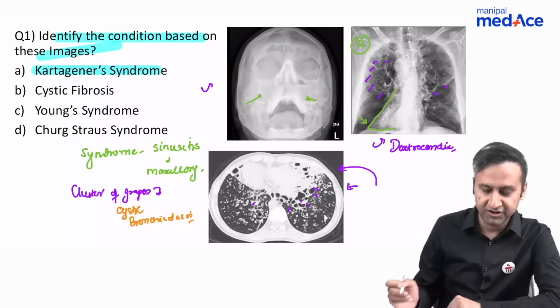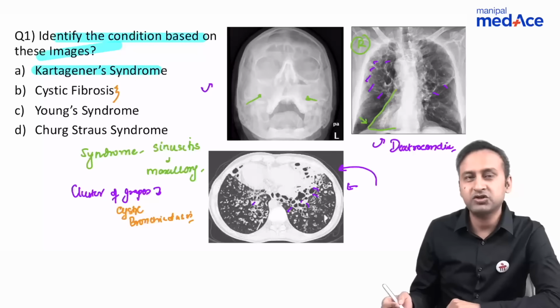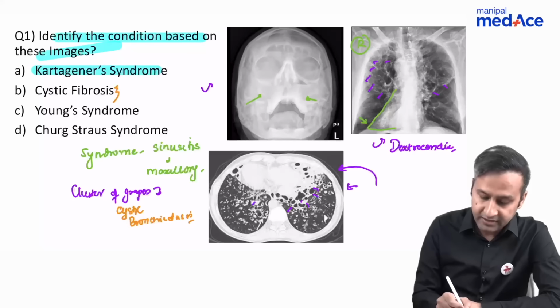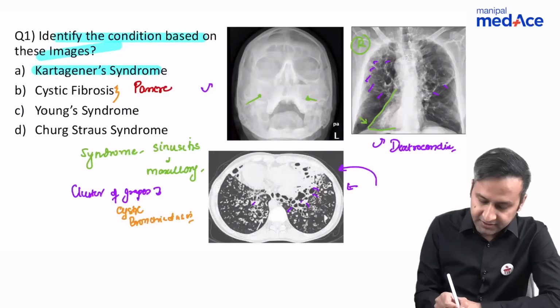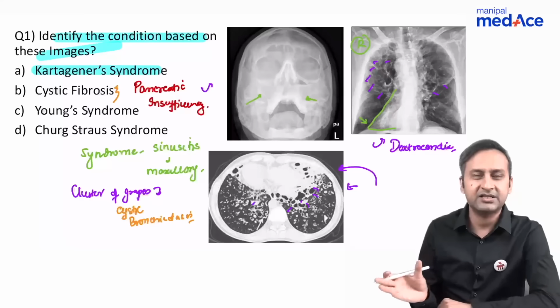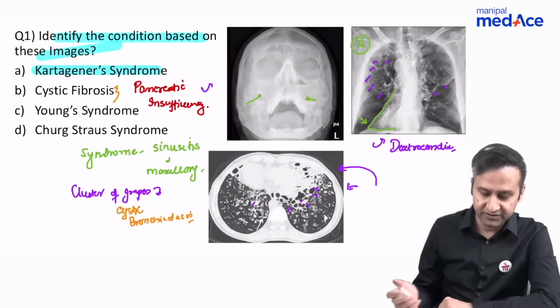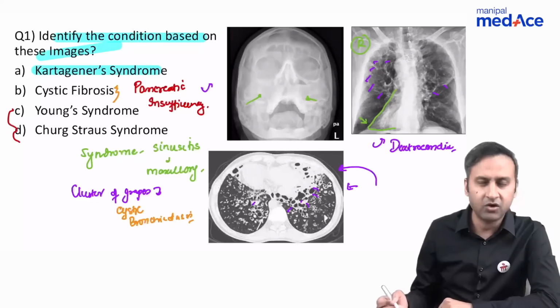It's Kartagener syndrome. Why is it not cystic fibrosis? It's not cystic fibrosis because in cystic fibrosis you will get pancreatic insufficiency. So the examiner is going to give you a CT of pancreas where you're going to find either a calcific pancreatitis or fatty replacement of the pancreas, and in the history also the examiner is going to tell you something about the pancreatic insufficiency.